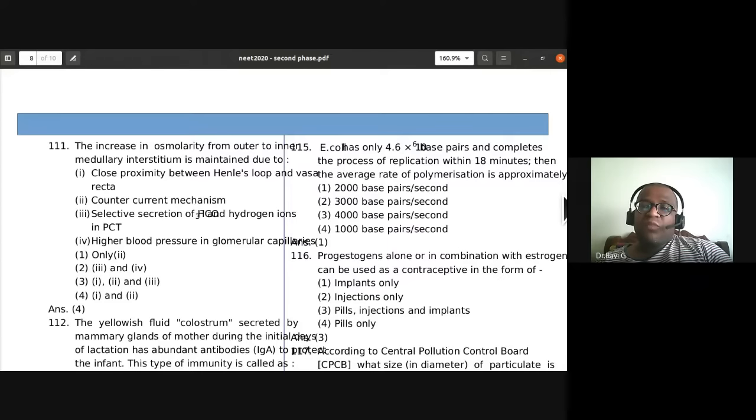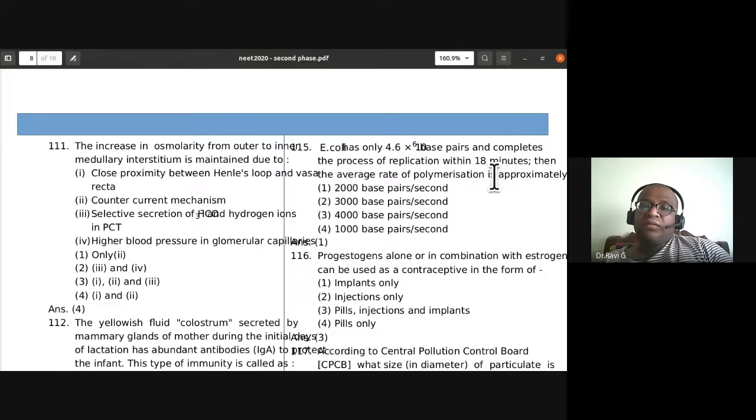The average rate of polymerization is approximately, so 4.6 into 10 to the power of 6. How many base pairs are synthesized? That is what they are asking. So we divide it by 18 into 60, because it is the number of base pairs per second. So it comes to around 2000 base pairs per second.